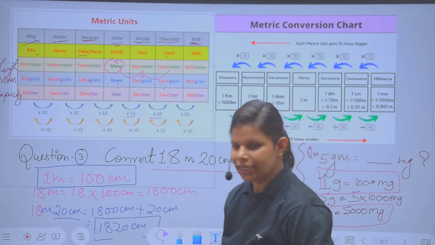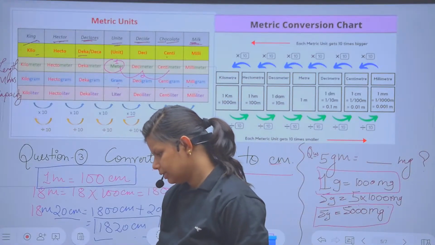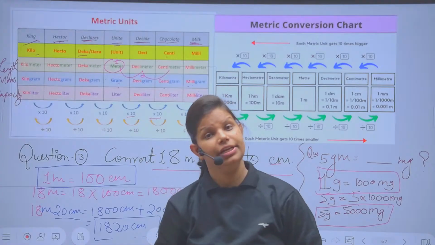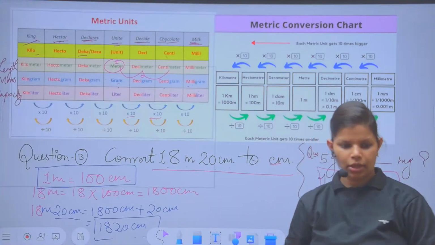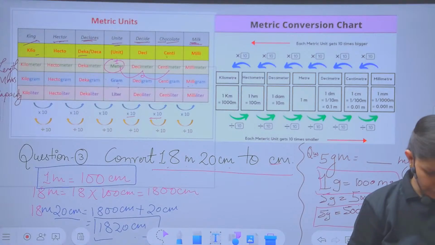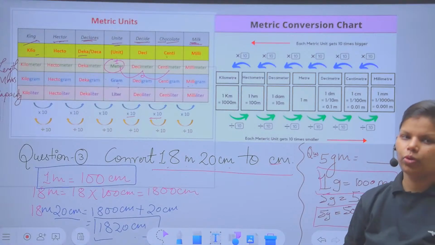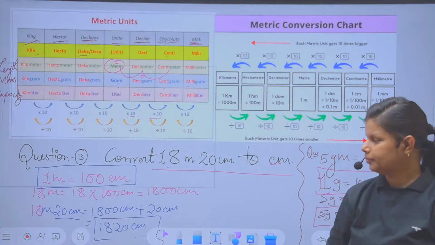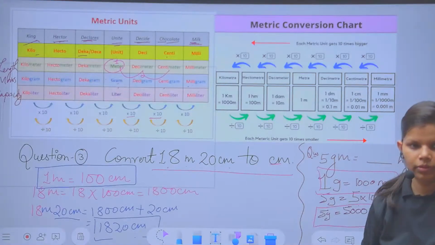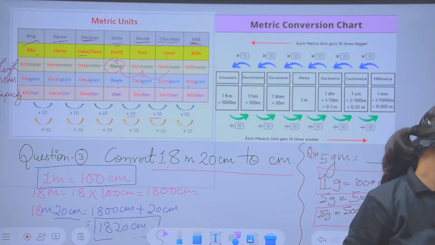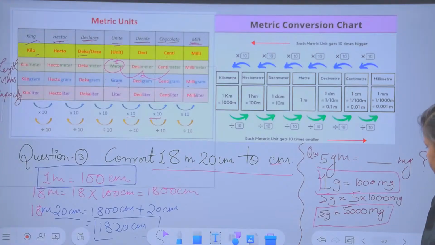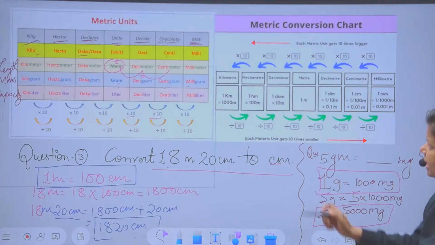For weight, I have asked, no? I have asked mass. That means milli, centi, deci, gram, deca, hecto, kilogram. Hope you all did that same. Now I'm proceeding with the next one. Just check this one. Same thing is given here.